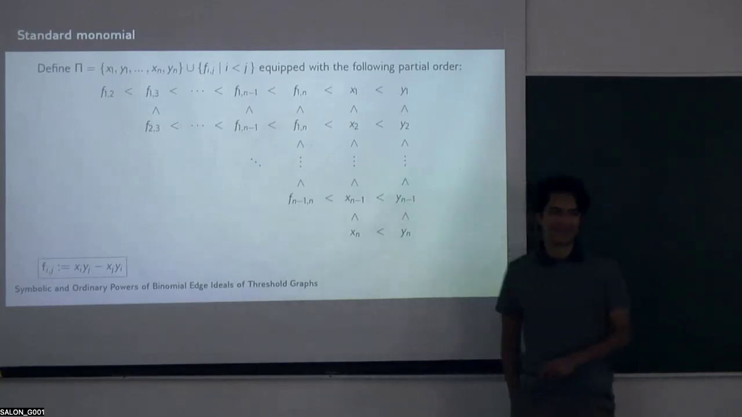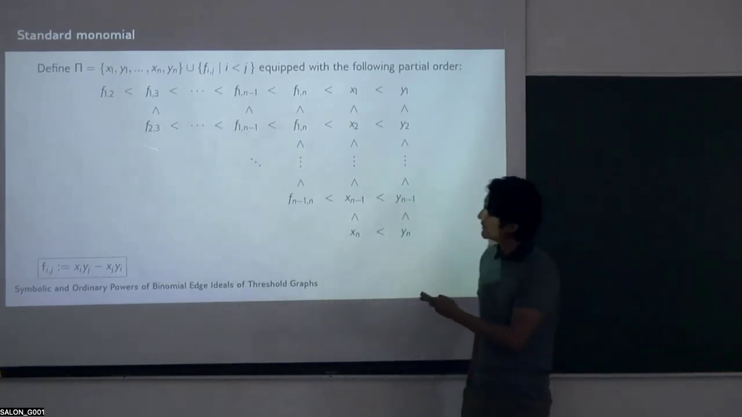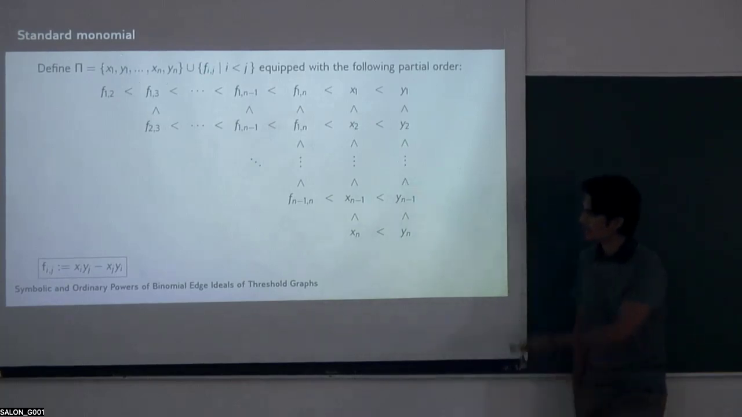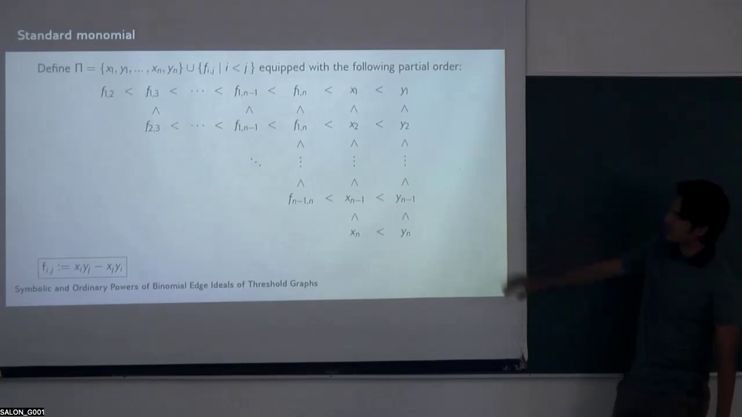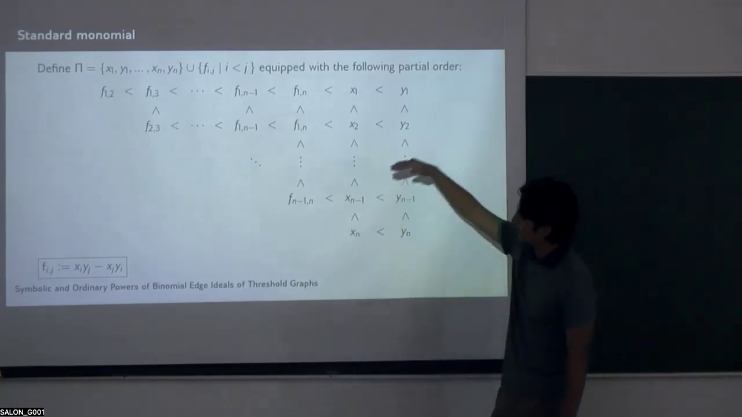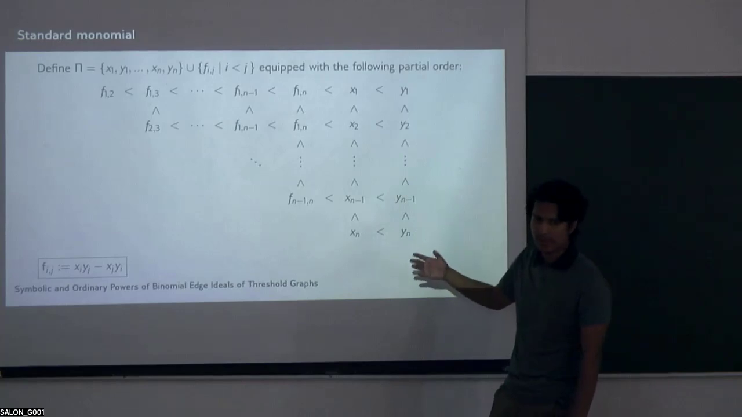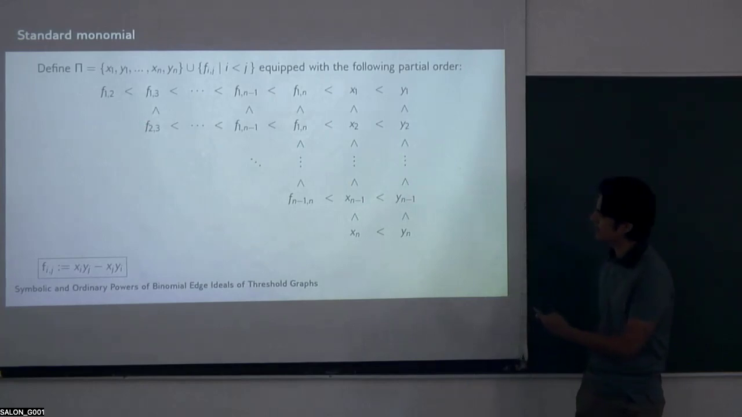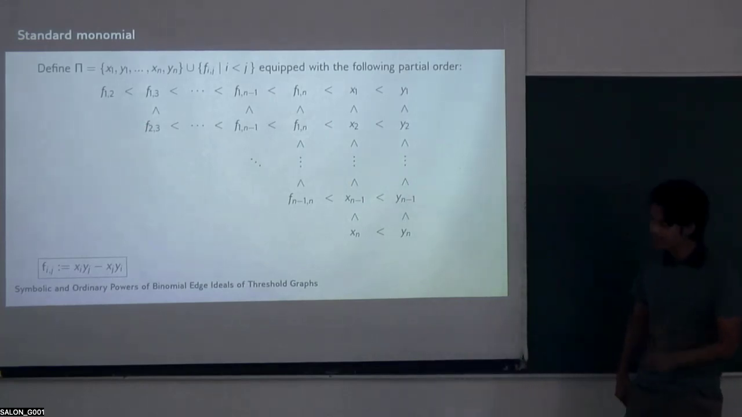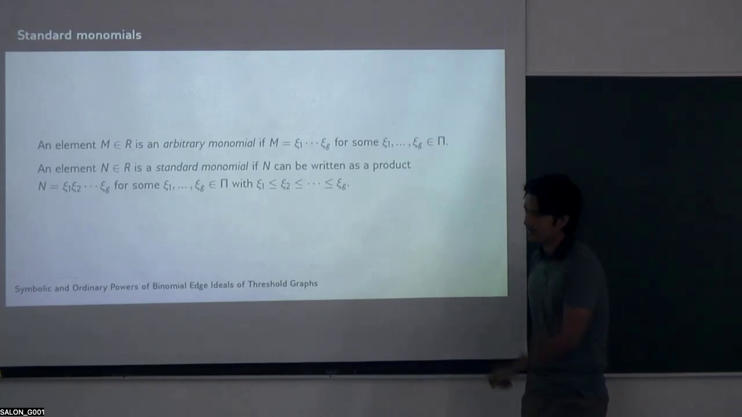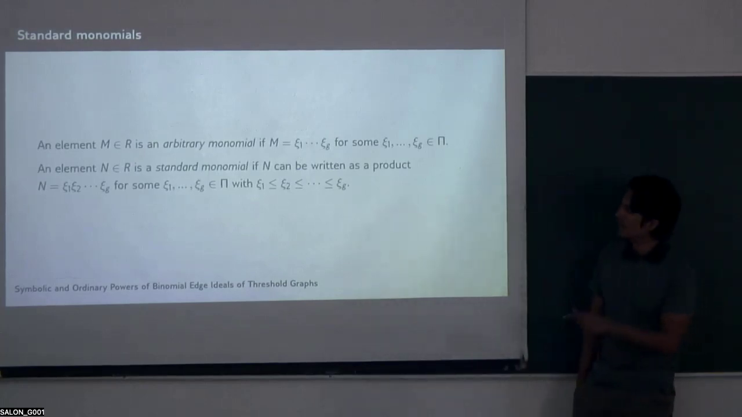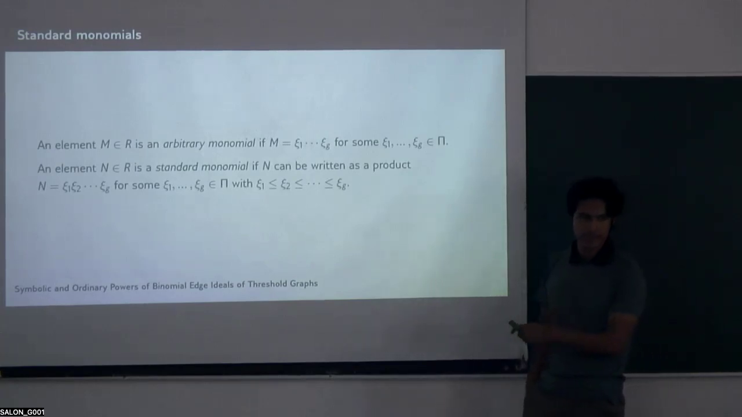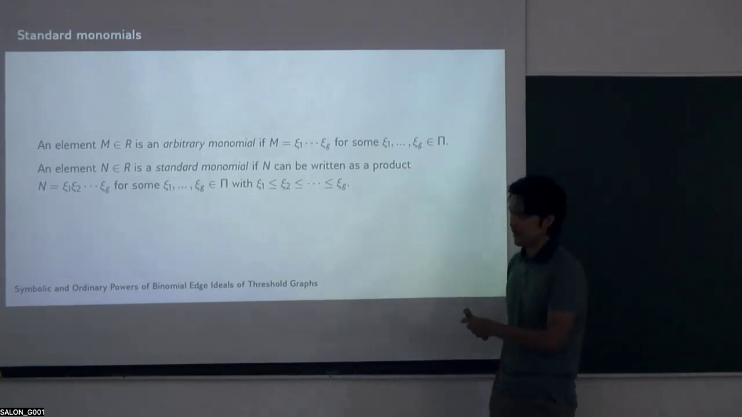Well, define the set Pi with all the variables and add the f_ij's, equipped with this partial order. If they are in the same row or same column, they will be comparable. Also, if they are diagonal down, they will be comparable, or if they are diagonal up, they will be comparable. Next, an element is an arbitrary monomial if it's a product of the new variables, and it is a standard monomial if it's a product of the new variables, all of which are comparable.